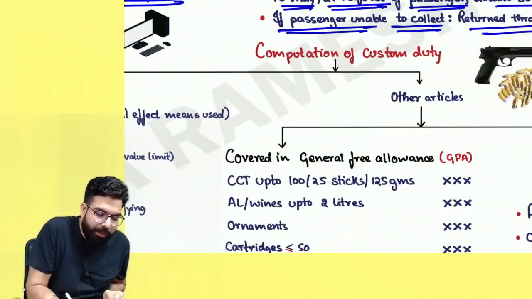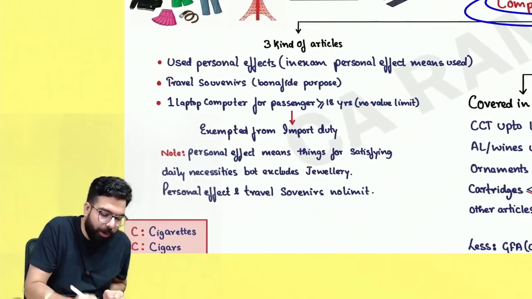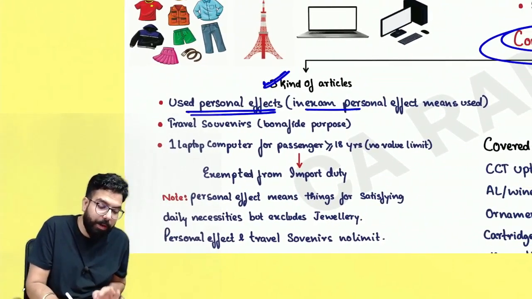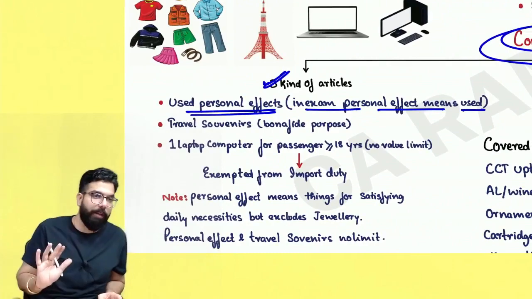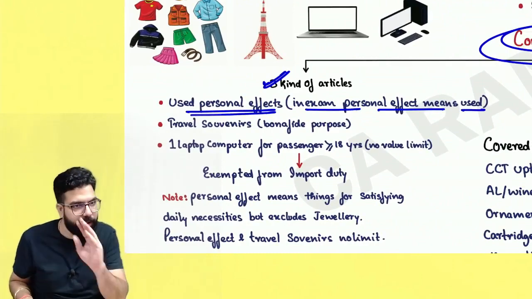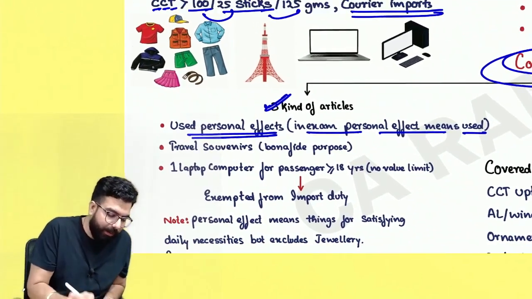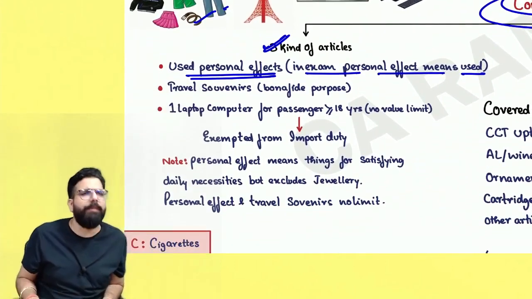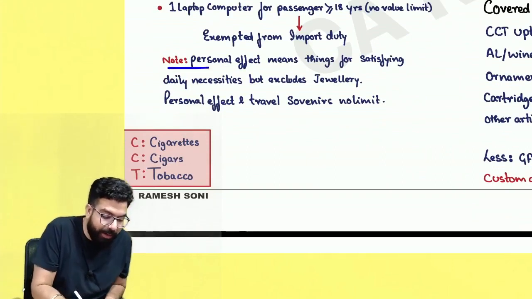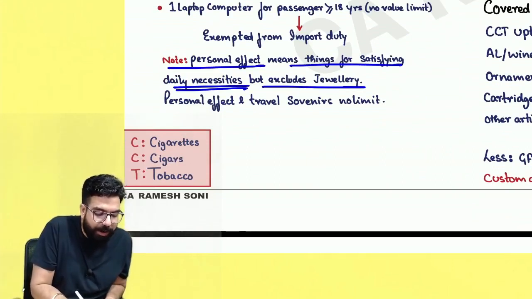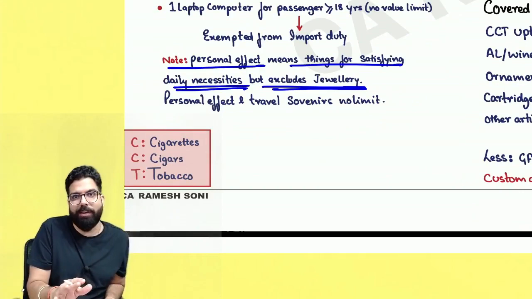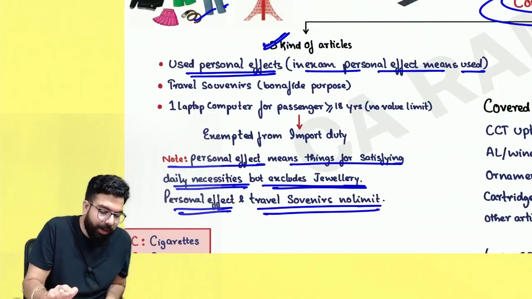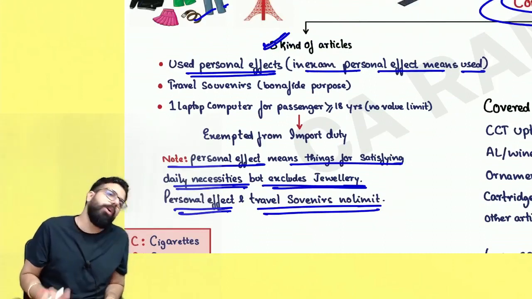Done, sir. Now, whenever computation of customs duty has to be done, remember one thing: 3 kinds of articles. First is used personal effect. In the exam, always remember personal effect means always used only. You don't assume new personal effect. It is always used personal effect only, like your clothes, might be your belt, etc. All these are your used personal effects, which are your daily necessity items. Personal effect means things to satisfy daily necessity, but it excludes what? Jewelry. Jewelry is not personal effect. Personal effects and travel souvenirs have no limit. They will always allow you to clear.